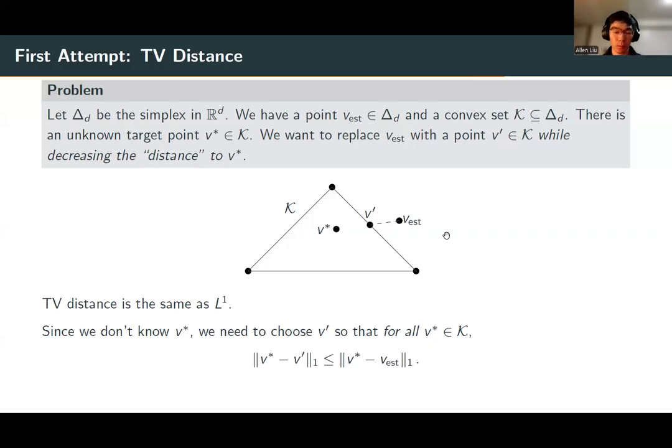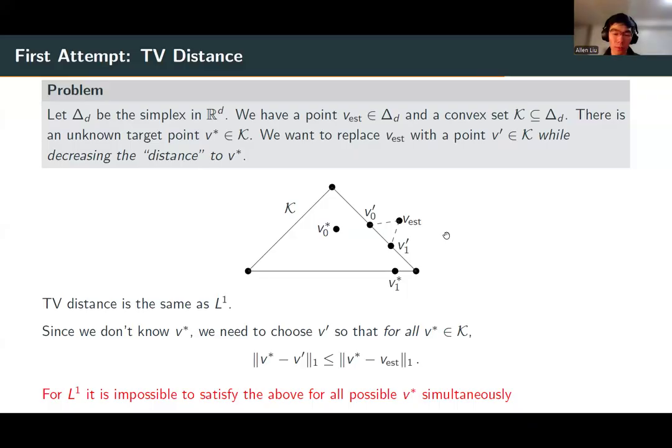But unfortunately, L1 as a metric is such that it is impossible to satisfy the above for all V stars simultaneously. The intuition is that different choices for V star require different projection points V prime. And so solving this problem where the distance is measured with respect to L1 is actually impossible.